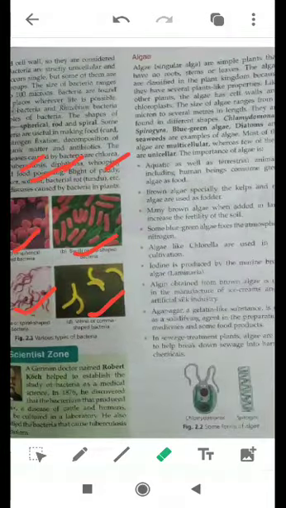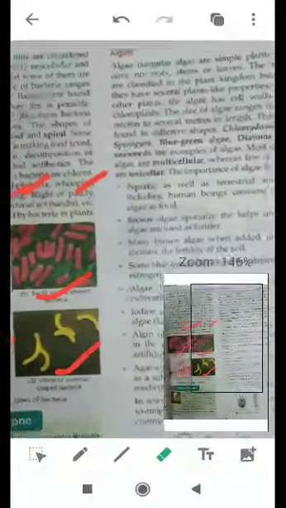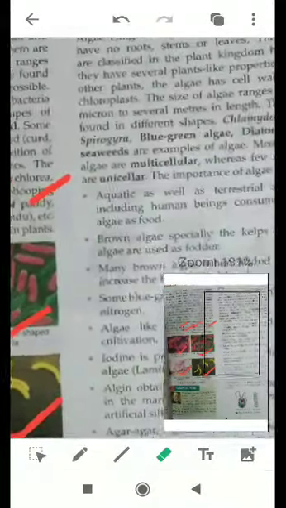Now the next microorganism is algae. You all have seen algae, students. It is greenish in color. It is found in ponds and damp places. Somehow they are also found on land, in the damp land. And these algae are green structures. They contain chlorophyll. They are autotrophs in nature, means they can produce their own food with the help of the photosynthesis process.